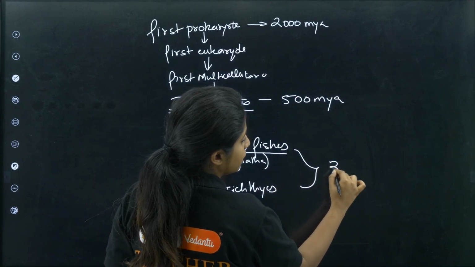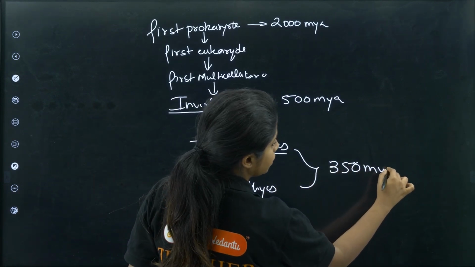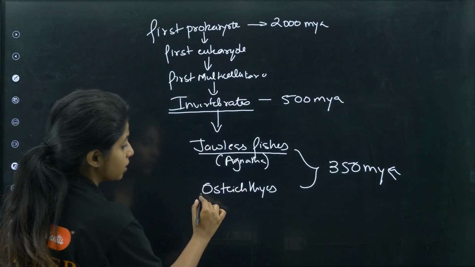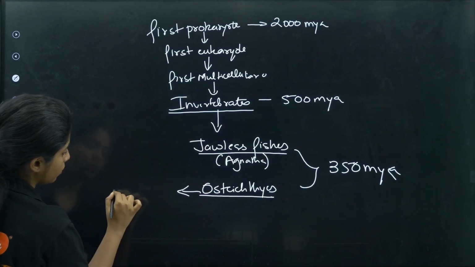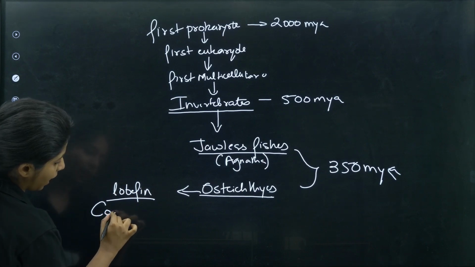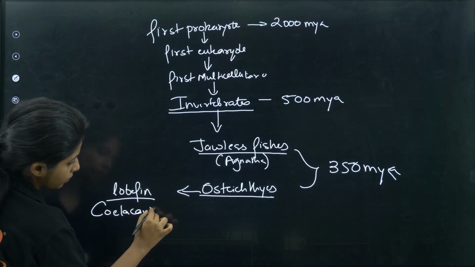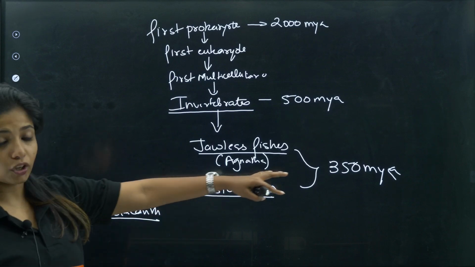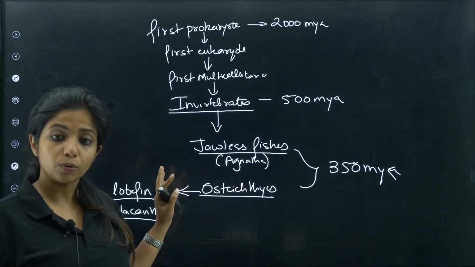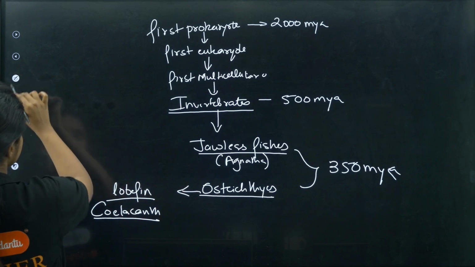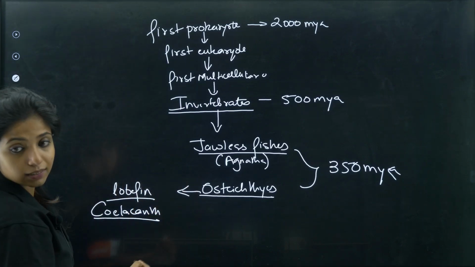During which era? Basically when it was 350 million years ago. Now in Osteichthyes, you had one type of fish, lobefin. You also call it coelacanth. It was thought to be extinct because you are talking about million years ago, but it was not extinct. It was seen in 1938, something like that. Now this lobefin was the one that gave rise to other vertebrates, that is tetrapods.